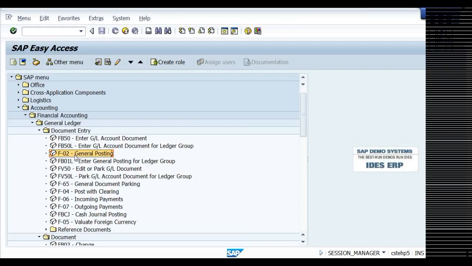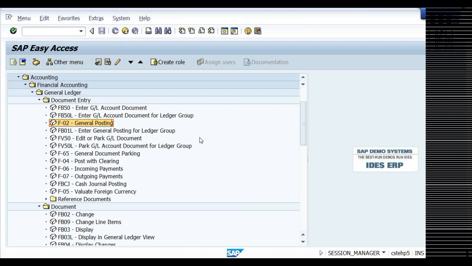Now say for example an accountant will be given a user ID and password, and authorization for only one transaction code. That is F-65 or FE50L, Park GL document, for ledger group one, and edit or park GL document. This is for new GL, and this is for ordinary GL. FE50, edit or park GL document.